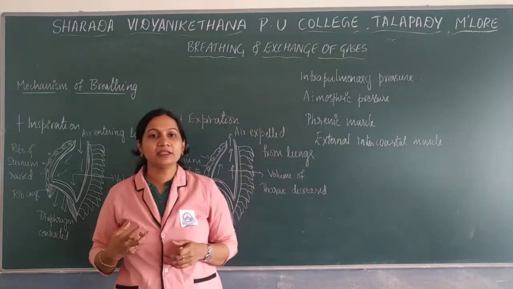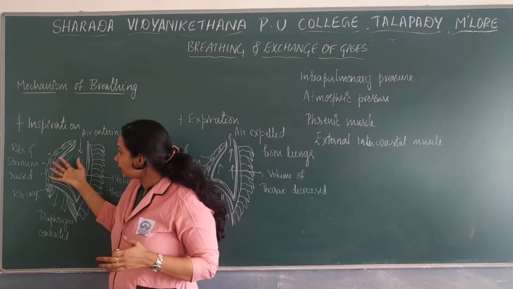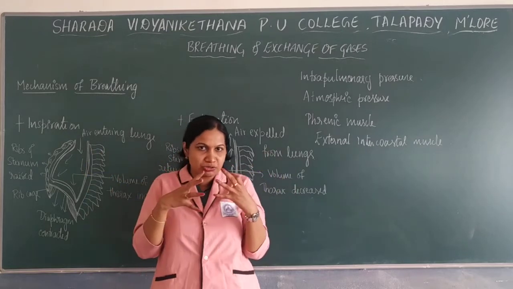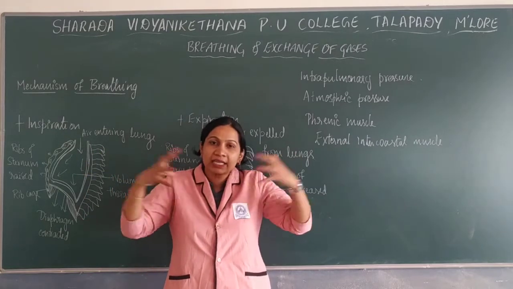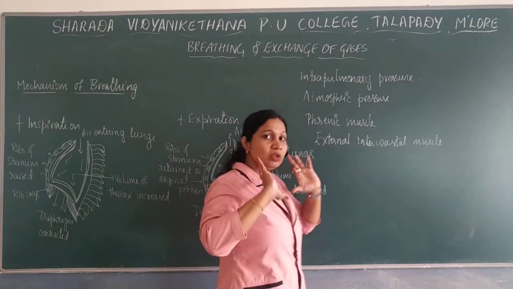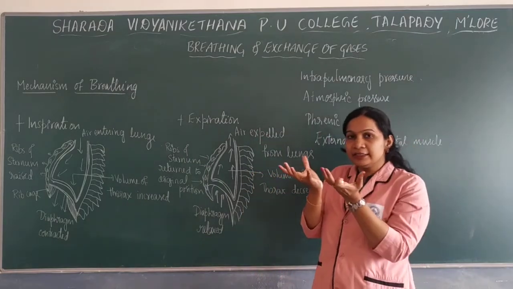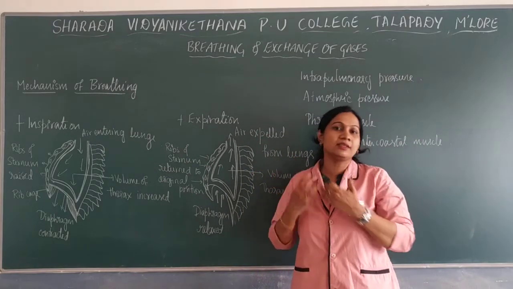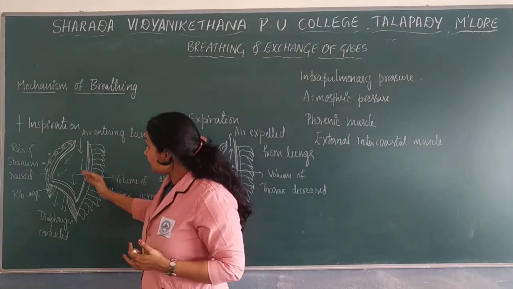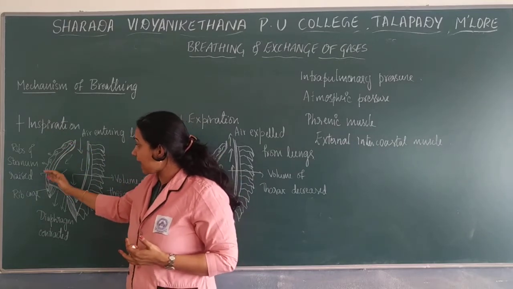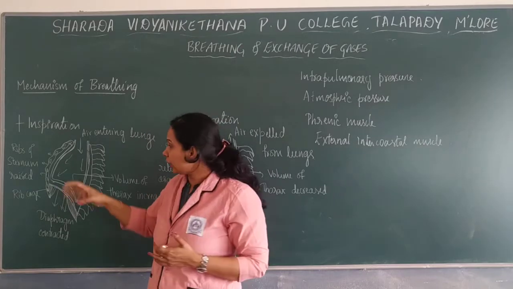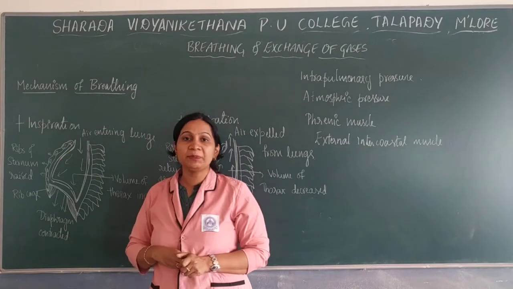When they contract, the ribs and sternum will be raised slightly. When the diaphragm moves down and the ribs and sternum are raised, the pulmonary volume, the lung volume, will be increased.